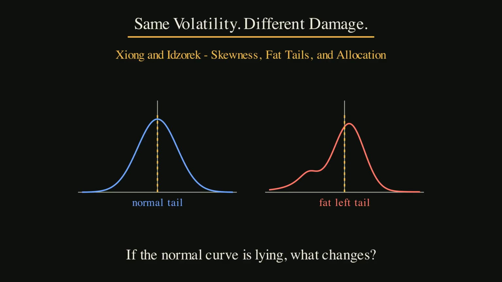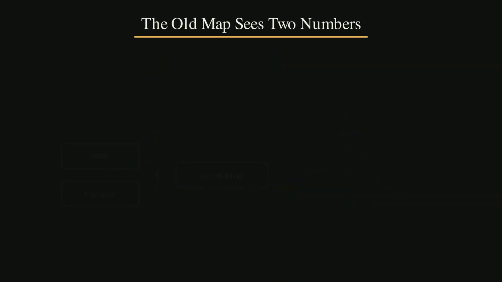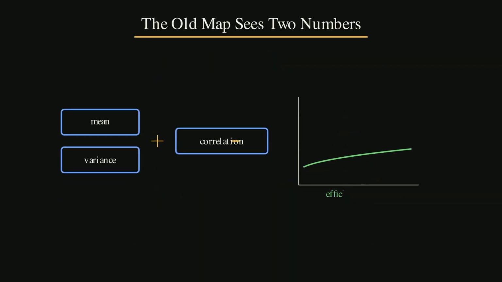Start with the old model. Mean-variance optimization is the language Harry Markowitz gave finance. Mean means average expected return. Variance means the average squared movement around that return. The model asks, for a target return, which portfolio has the lowest variance? That is clean. It is also polite.